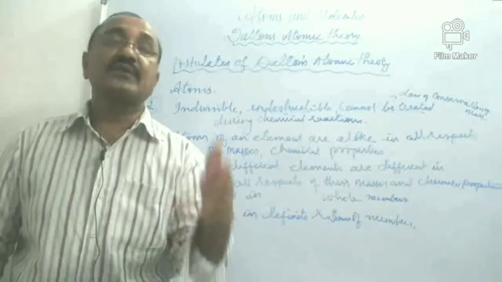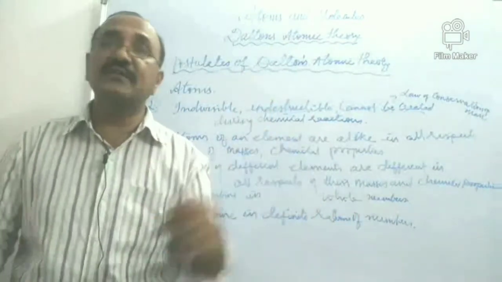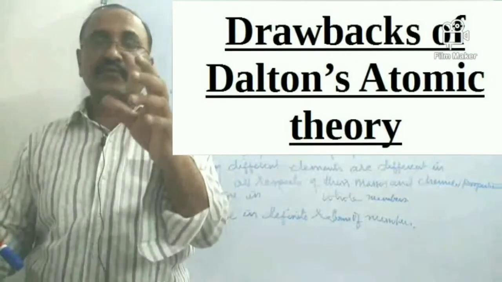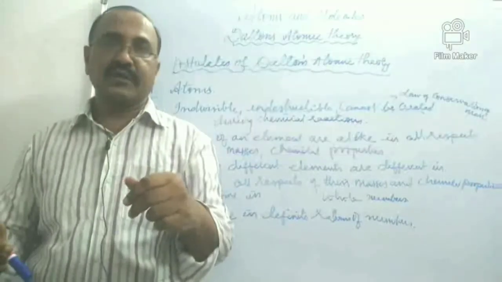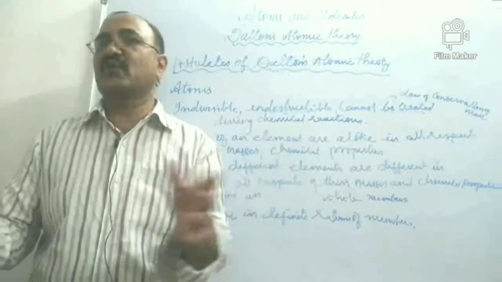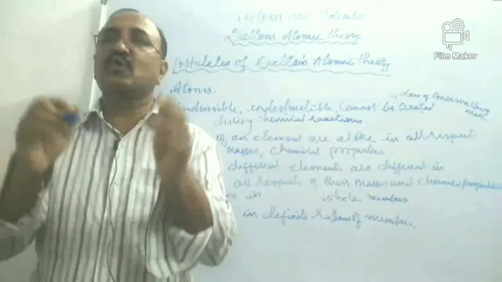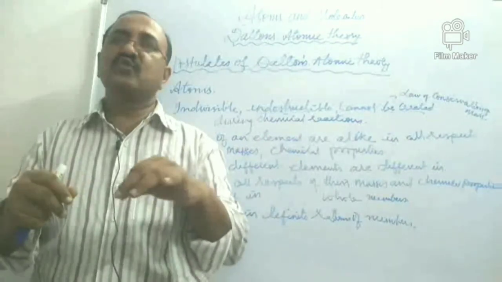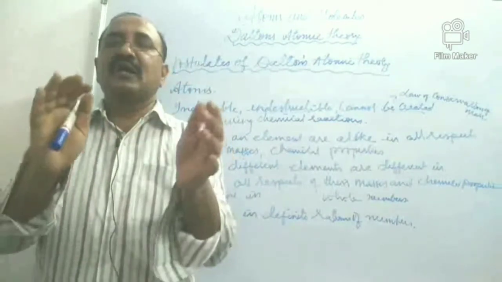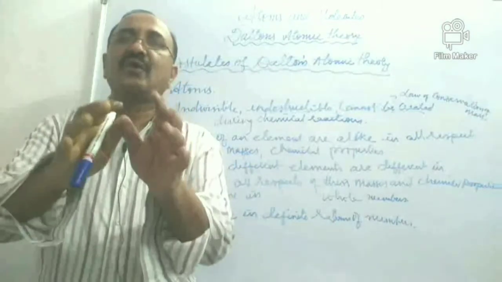At the time Dalton proposed this, somewhere around 1803-4, it was widely accepted, and people thought that all matter is made up of very tiny particles called atoms, with no further particle possible. Atoms were thought to be spherical, ball-like, indestructible, and not further divisible.